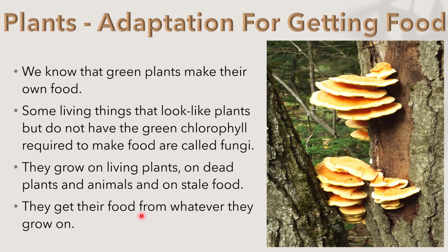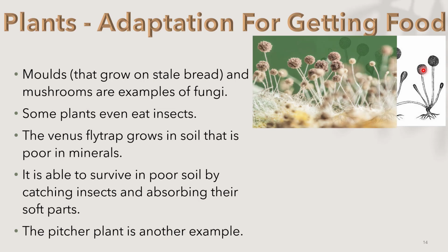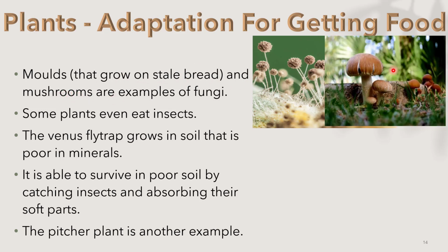They get their food from whatever they grow on. Mould, which has a sketch image like this, and in real it looks like this, grows on stale bread. And mushrooms, which look like this, are examples of fungi.